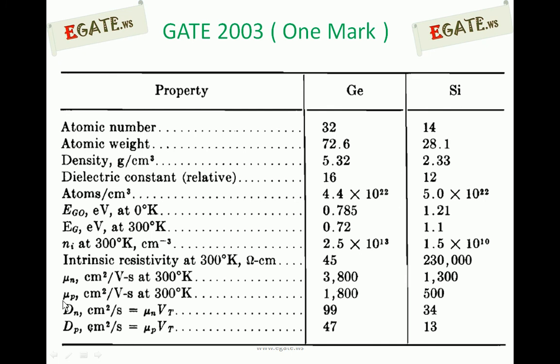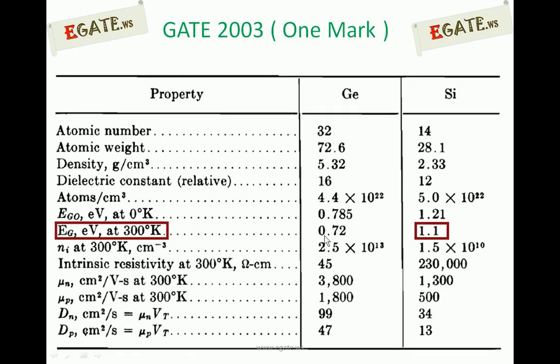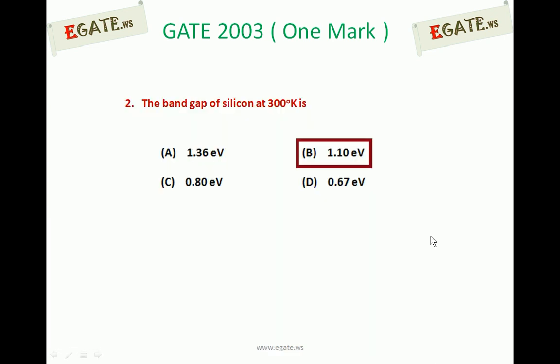If they are not given in the problem, we can take the values from this table. So these values for germanium and silicon are given here. From this, according to our question, the energy gap at room temperature is 1.1 electron volts. So the right answer is B.